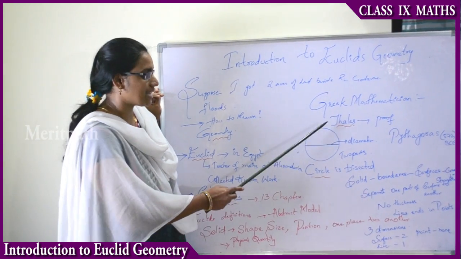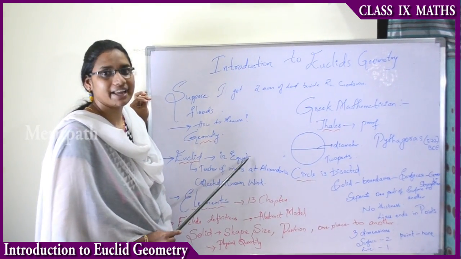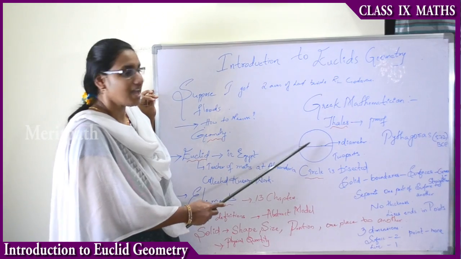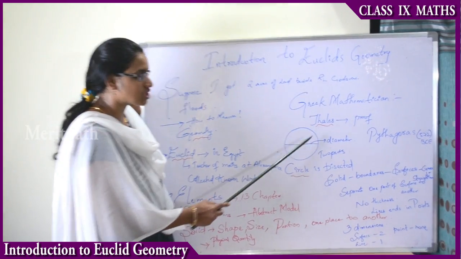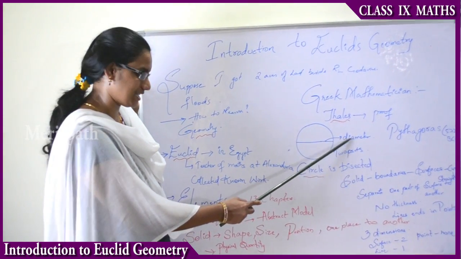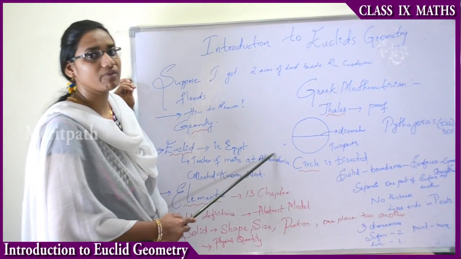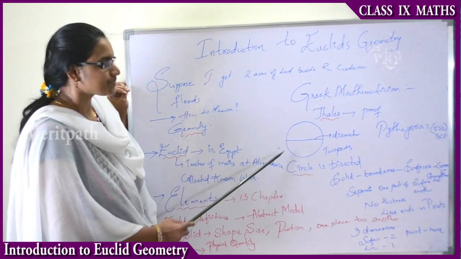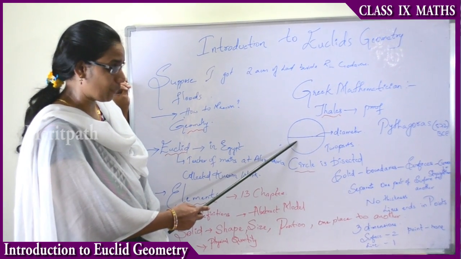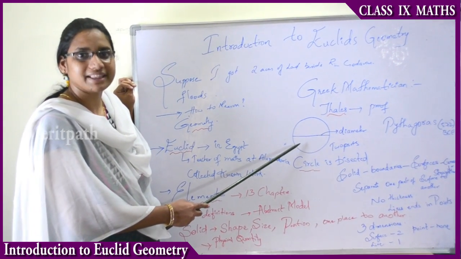That means a circle can be exactly divided into two parts. That is, the line dividing those two parts through the center is known as the diameter. This is known as the diameter, and it is equal to 2 times the radius of the circle. This is the very important proof given by Thales.